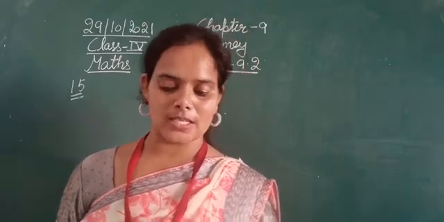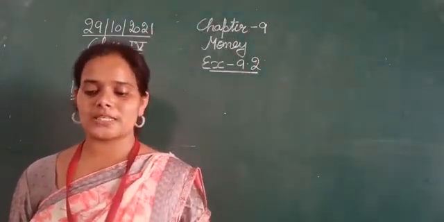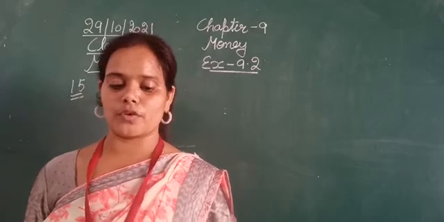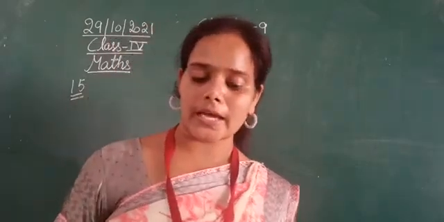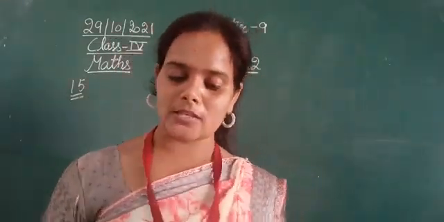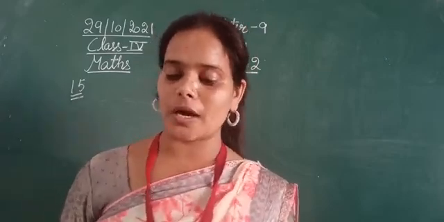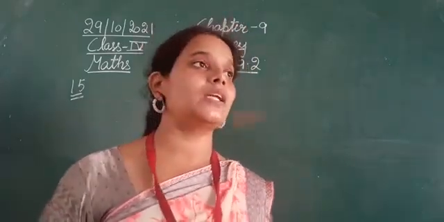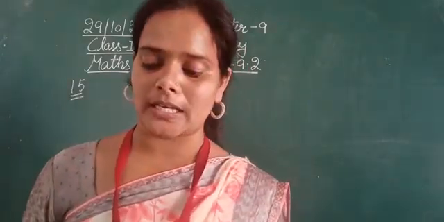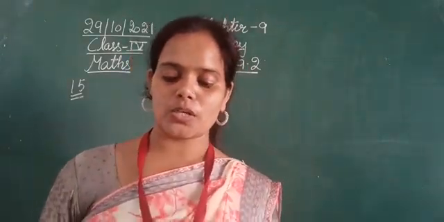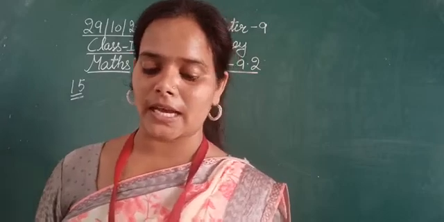Then he bought atta for 98 rupees and 90 paisa and rice for 104 rupees and 25 paisa. Estimate the amount left with him. Find the actual amount also. So what are the different things that he had bought?